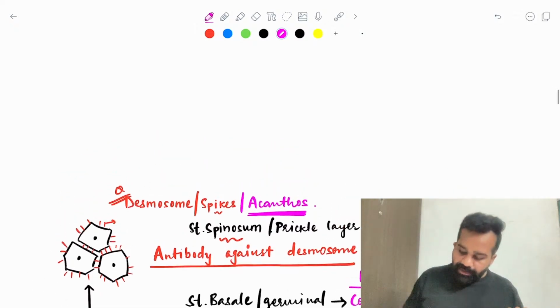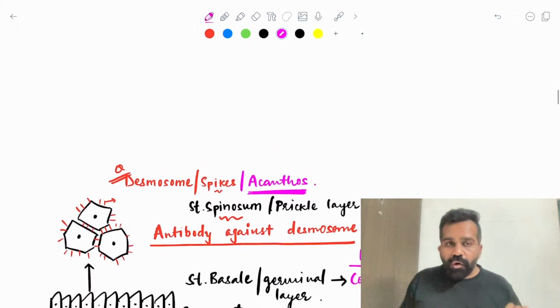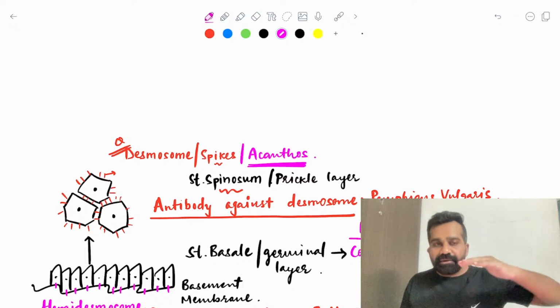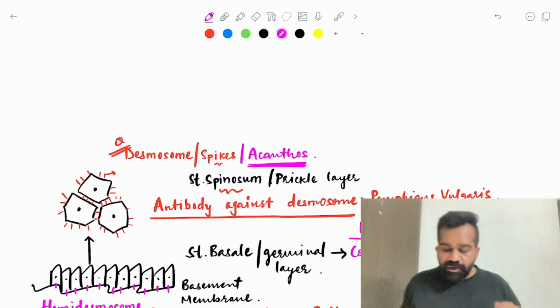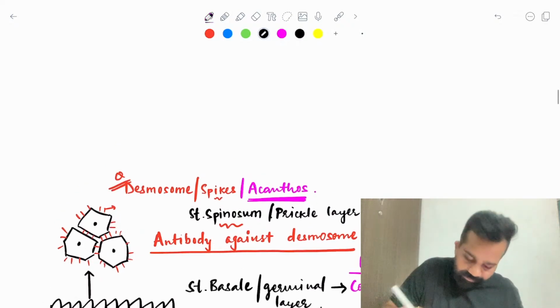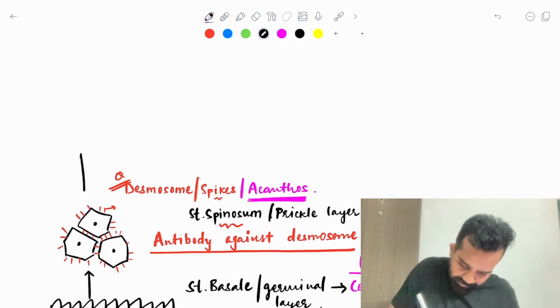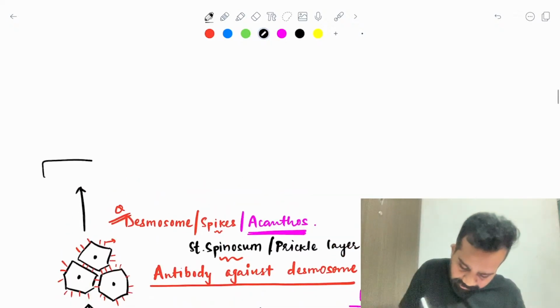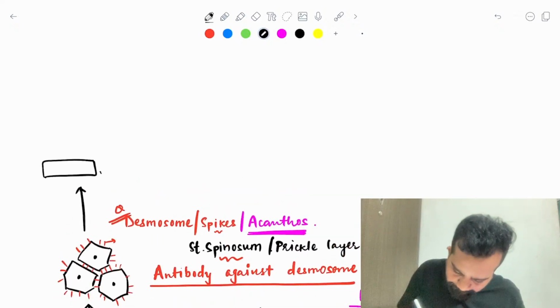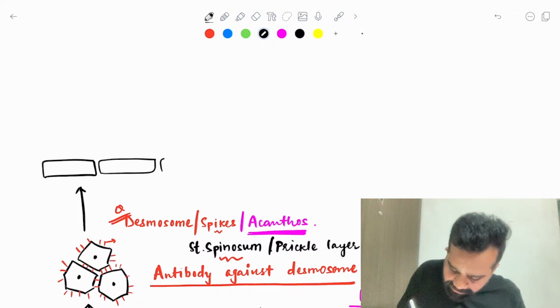Now, as I told you, all the cells from the basal layer went into the stratum spinosum. From the stratum spinosum, we have another third layer in which these cells become flattened in shape.